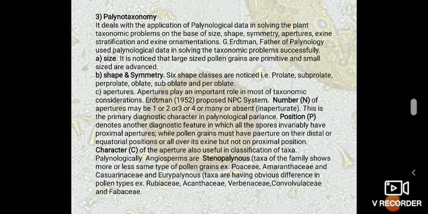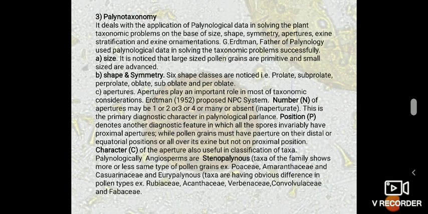And coming to the next aspect, taxonomy, which deals with the application of palynological data in solving plant taxonomic problems on the basis of size, shape, symmetry, apertures, exine stratification, and exine ornamentation. Gunnar Erdtman, father of palynology, used palynological data in solving taxonomical problems successfully.